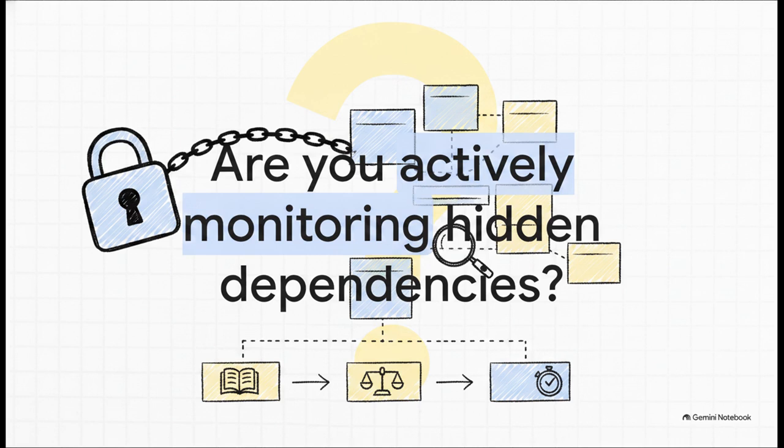So, as open source software becomes the absolute foundation of your proprietary products, I want to leave you with this. Are you actively monitoring the hidden dependencies living inside those licenses? Understanding the incredible freedoms, the strict legal obligations, and the practical security risks of Apache 2.0 ensures you can innovate incredibly fast. The freedoms of this license empower you to build the future, but only if you are fully prepared to secure it.